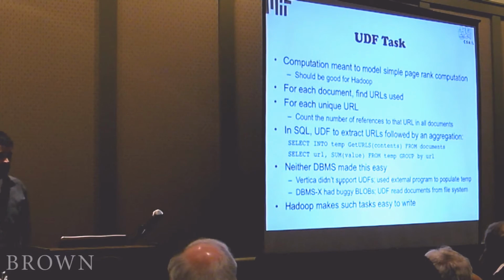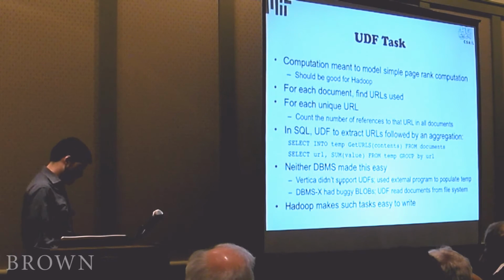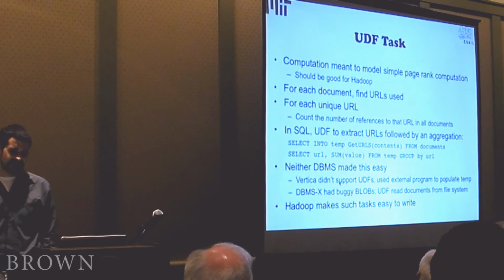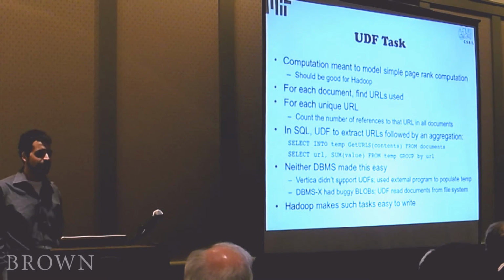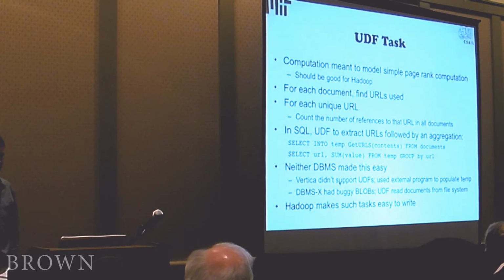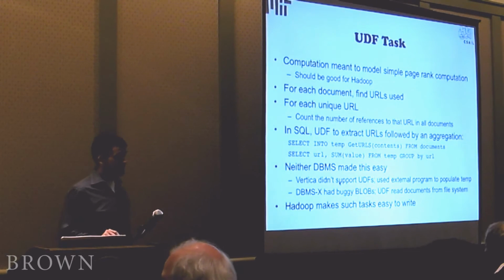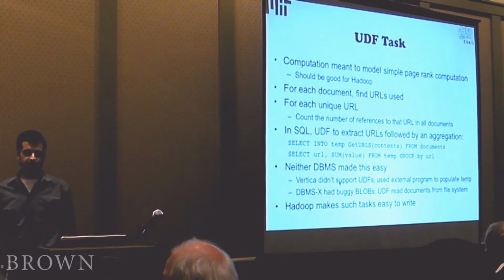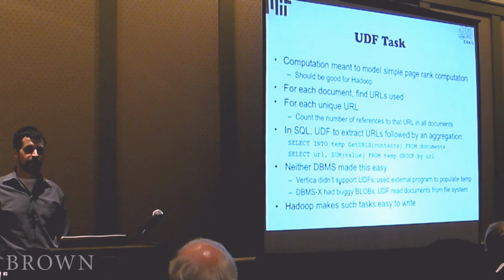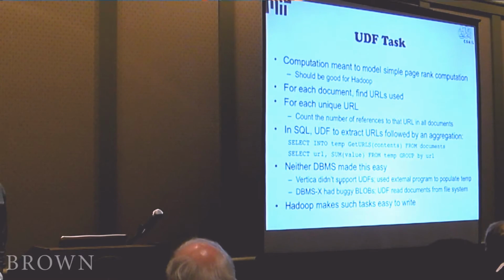All right, so now I want to talk about a task that's a little bit more suited, we thought, to the MapReduce framework. The idea is this is a computation that's meant to model something that's sort of like PageRank. I know this is not PageRank, but it's supposed to be a very simple thing that you can quickly understand. The idea is in every document, in this documents table, you find all the URLs embedded in that document, and then for each URL that you find, you count the number of references to that URL across all of the documents, okay?